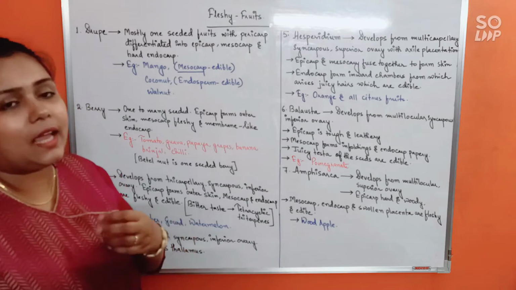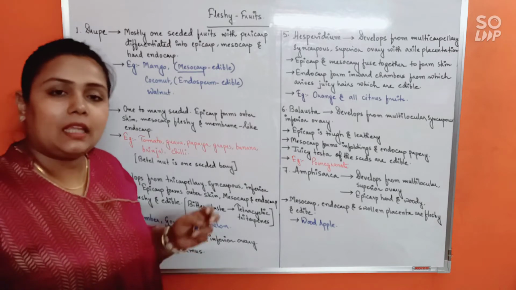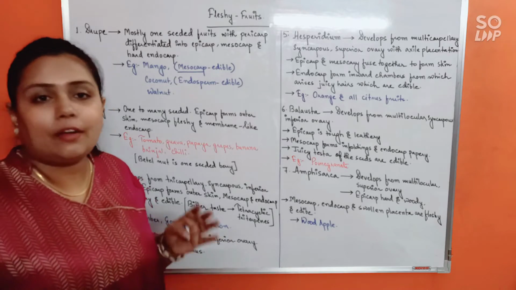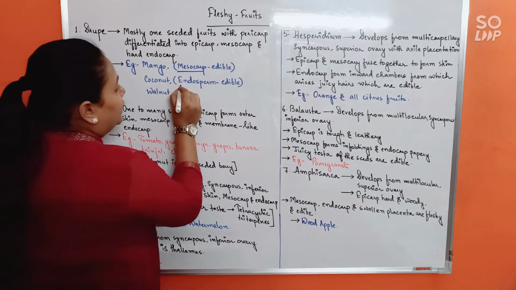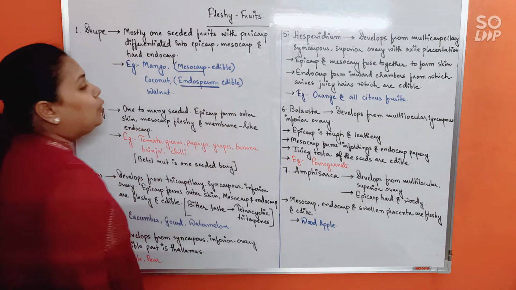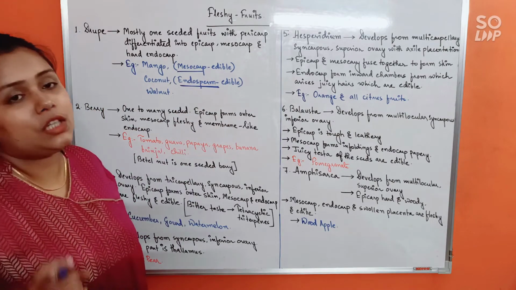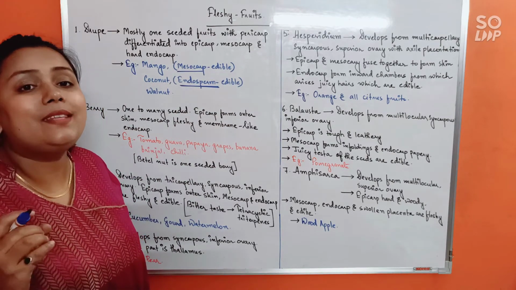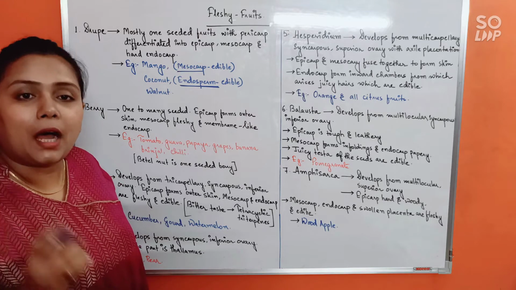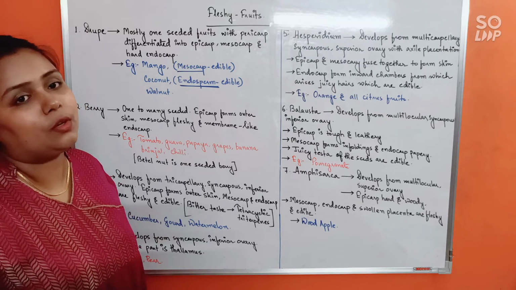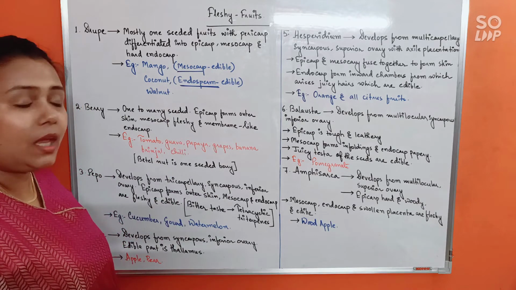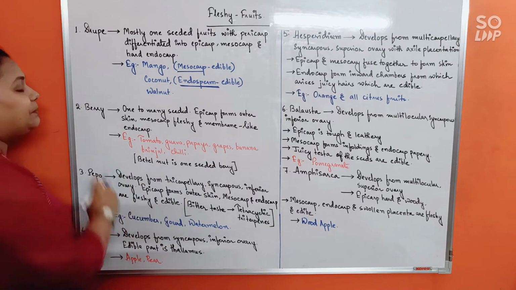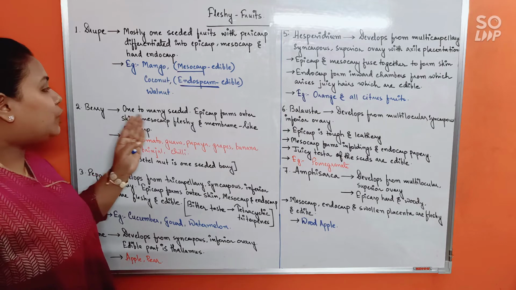So what is the edible part of coconut then? Epicarp, mesocarp and endocarp of course are not edible parts. Edible part of the coconut is endosperm. Endosperm is a food-laden tissue that's present inside the seed. So it is the part of the seed that we consume in a coconut. Another example is of course walnut. Okay. Next, berry. It is one to many seeded.